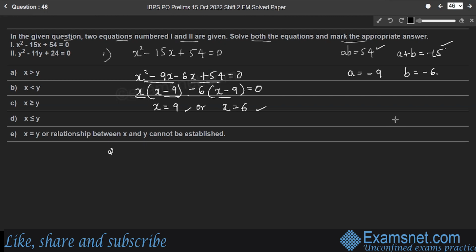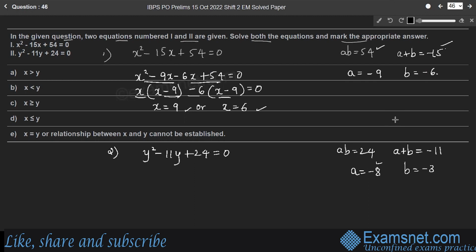Now, consider the second equation to find the value of y. y square minus 11y plus 24 is equal to 0. Now, ab is 24 and a plus b, the coefficient of the middle term, is minus 11. Therefore, a is equal to minus 8, b is equal to minus 3.